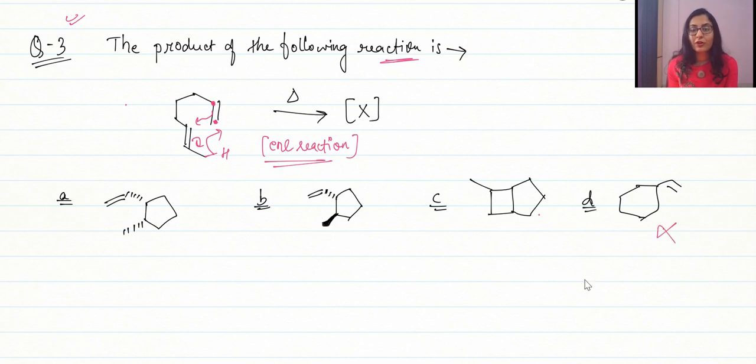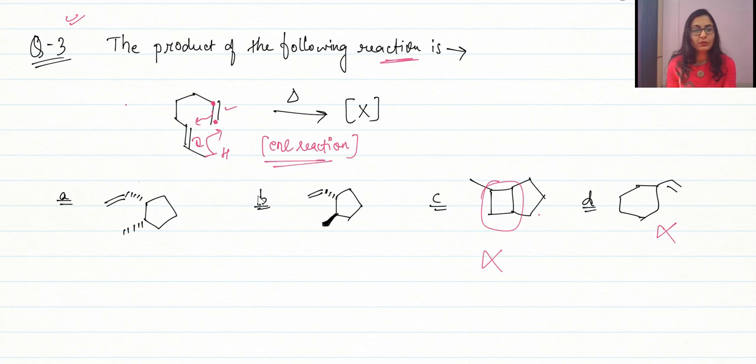This is definitely wrong. Getting a 6-membered ring, not going to happen. And after the 5-membered ring there will be no 4-membered ring, so C is also incorrect. What about option number A and option number B? That we have to see. Okay, so definitely guys, if one of the alkene systems, let's say this alkene stays below the plane, then definitely what we are going to get, definitely the stereochemistry is going to be the same for both these groups.